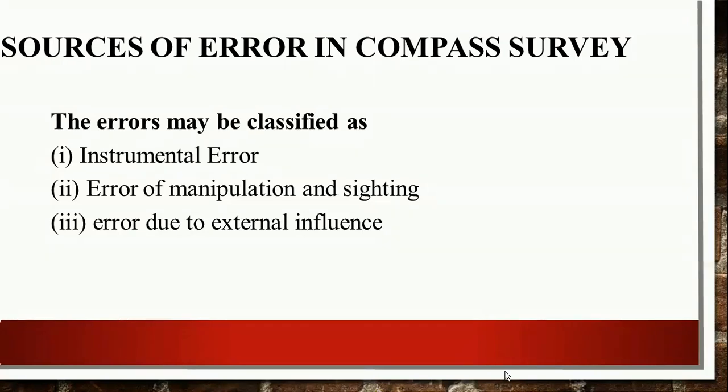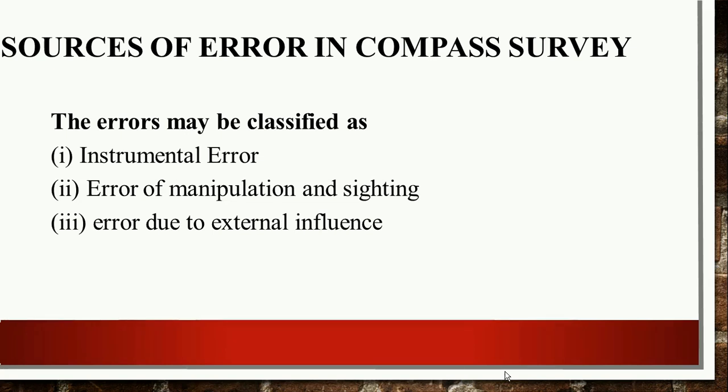Now the next topic is sources of error in compass survey. The errors may be classified into three categories. Number one is instrumental error, which is caused by a defect in the instrument. Number two is the error of manipulation and sighting, which is called a personal error, or a human error while sighting.